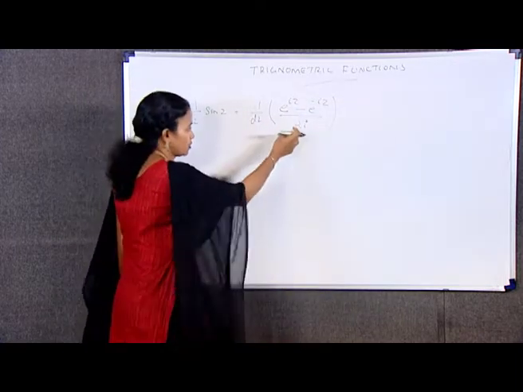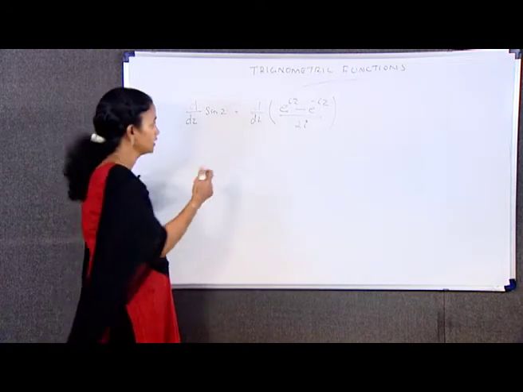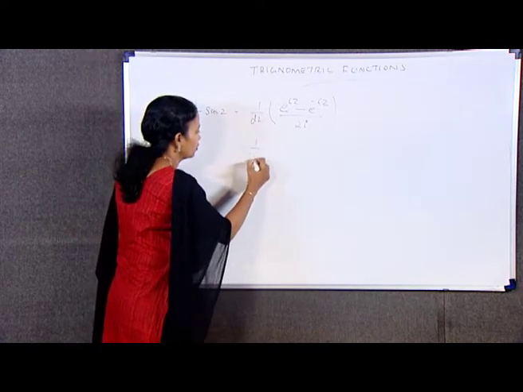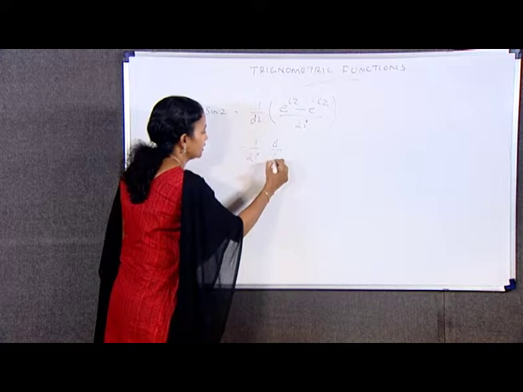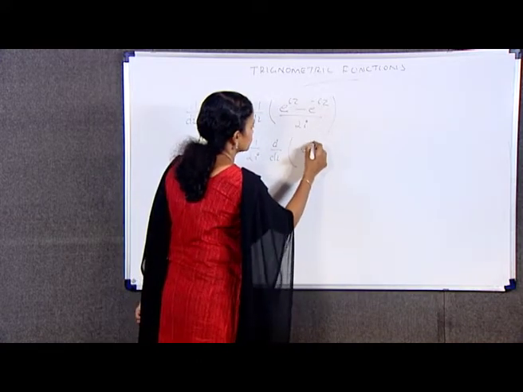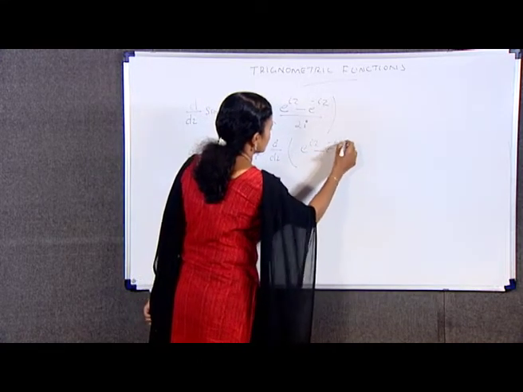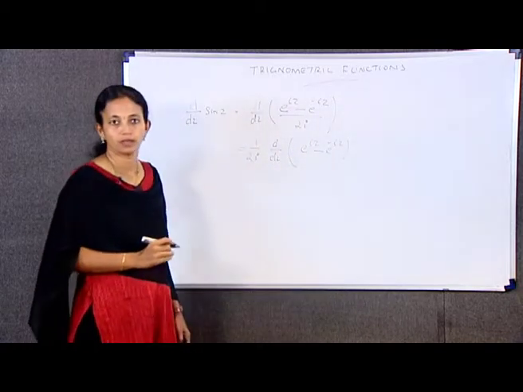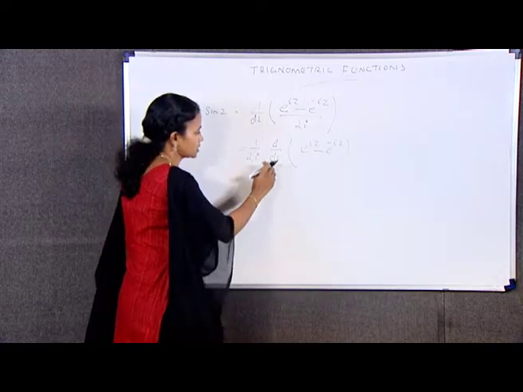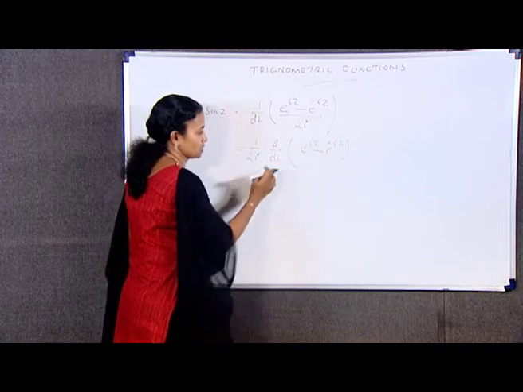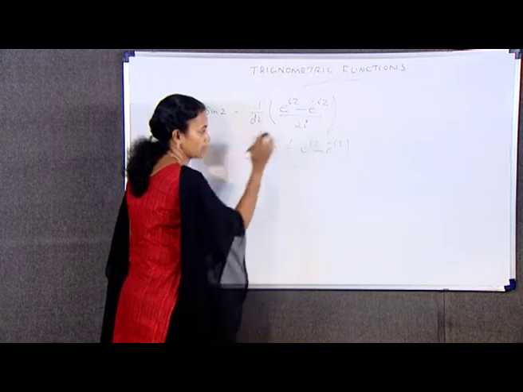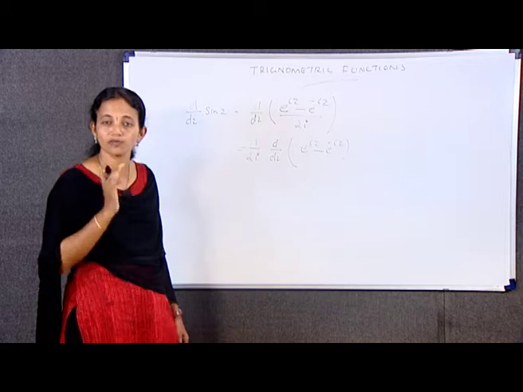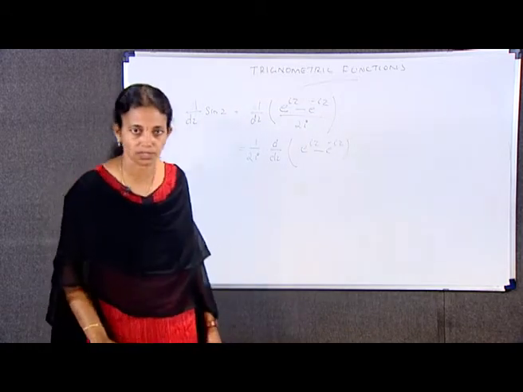Here 2i is a constant, so we can take it outside. So, it becomes 1 by 2i d by dz of this function e raised to iz minus e raised to minus iz, which is equal to, term by term differentiation, that is d by dz of e raised to iz minus d by dz of e raised to minus iz, which is equal to